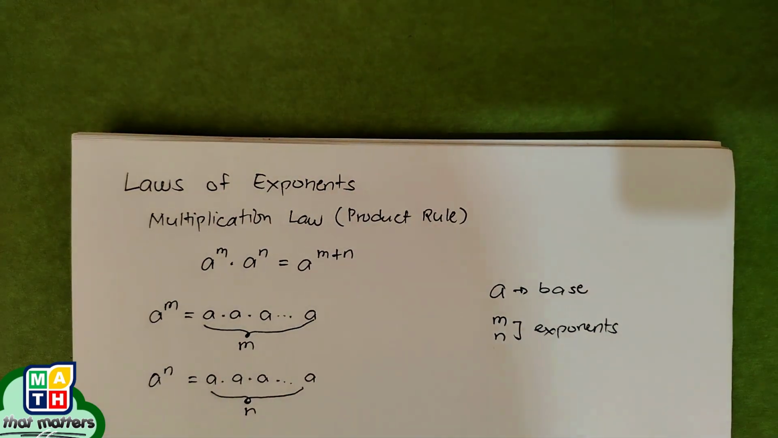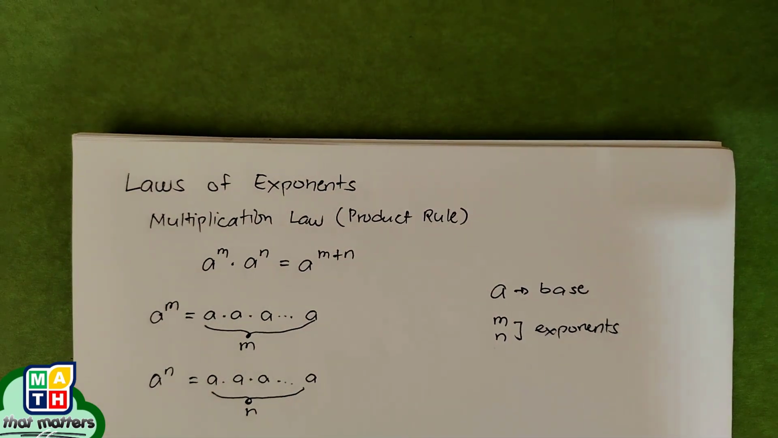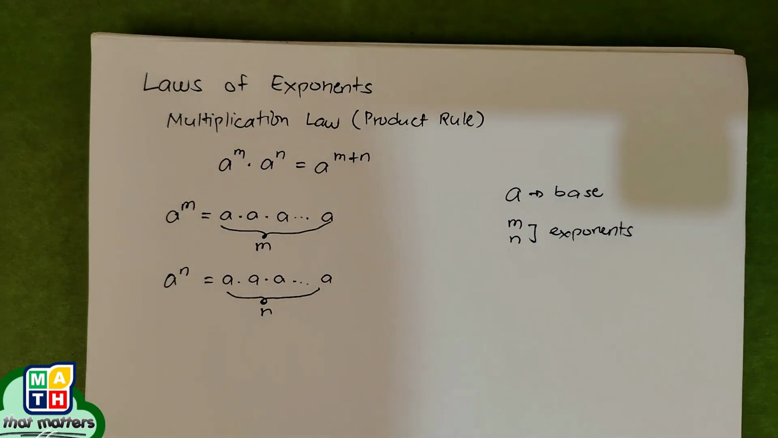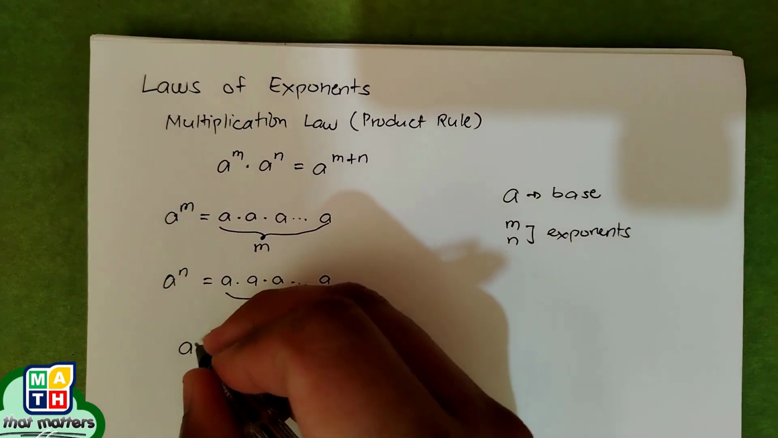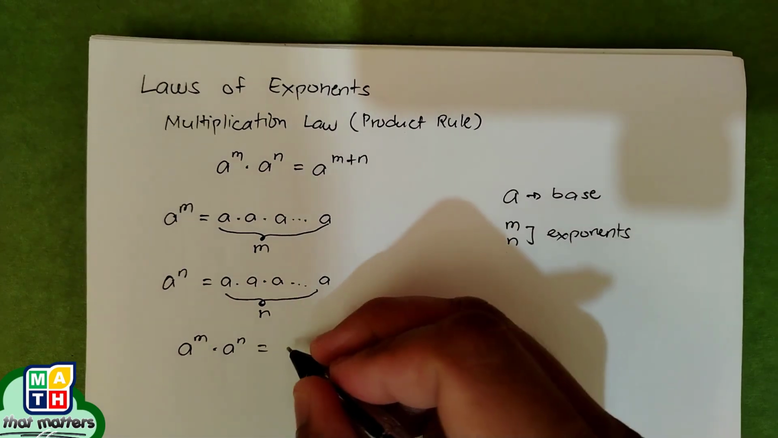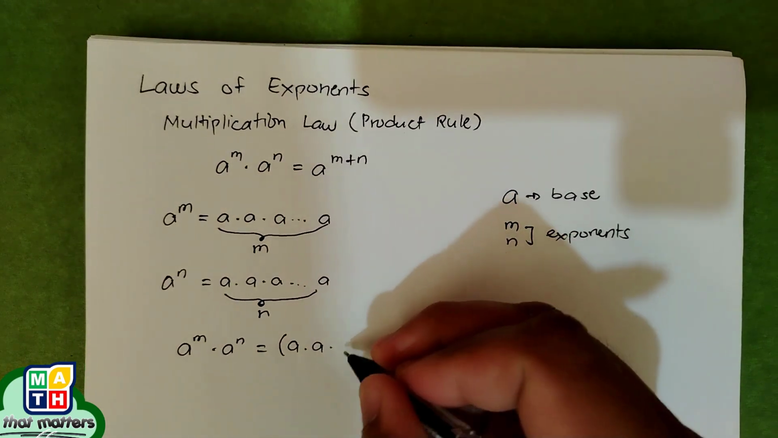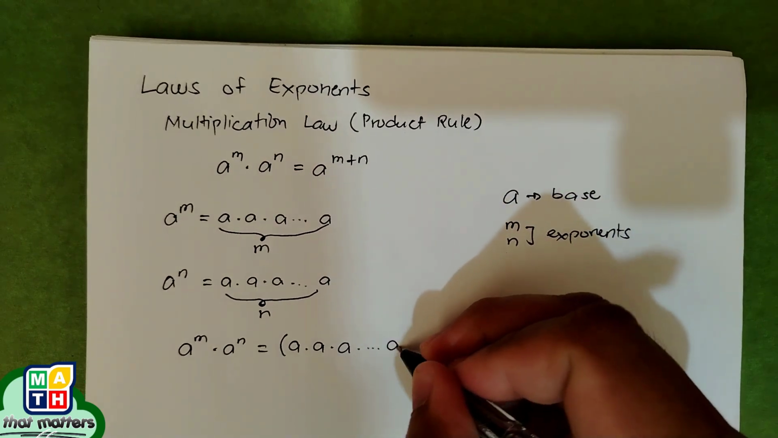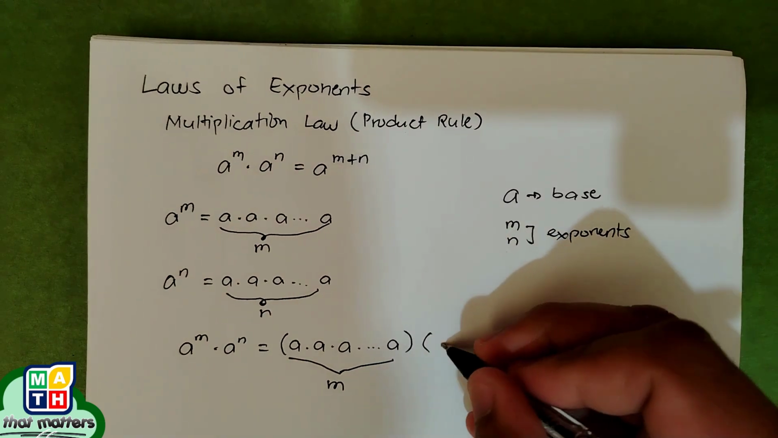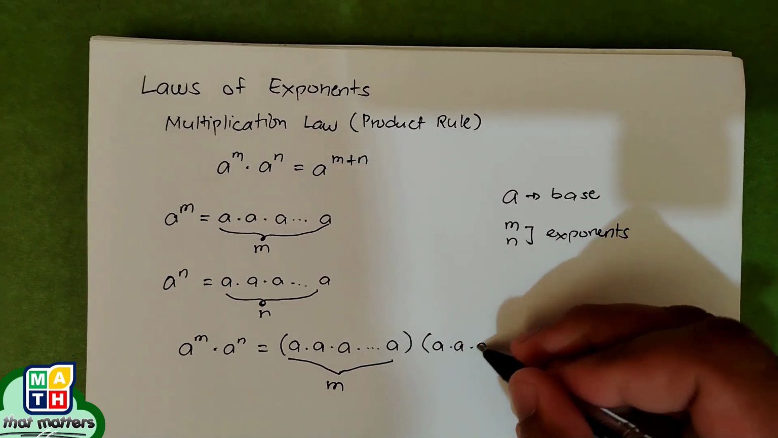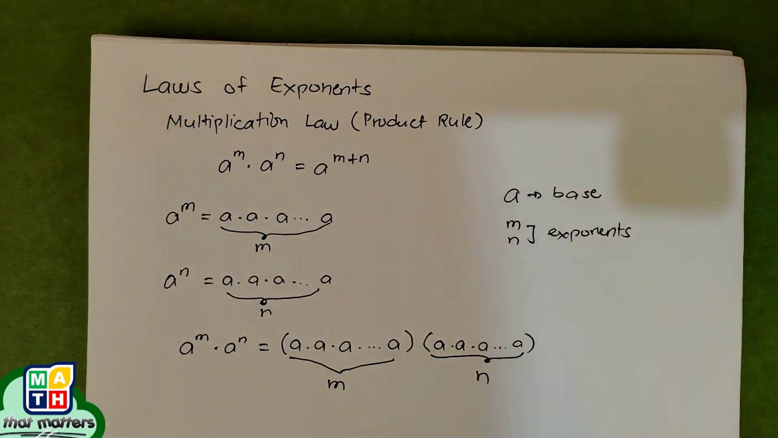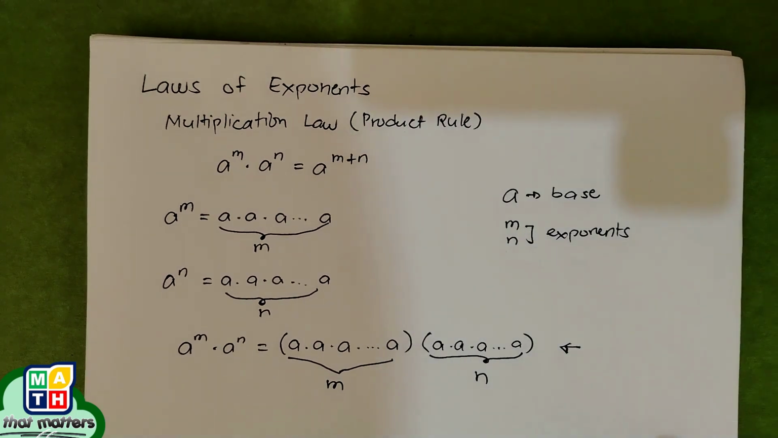So they are not necessarily the same, but of course there are some instances where n and m could be the same. Now, if we have the product of a to the power of m and a to the power of n, using the representation, this is equal to a times a times dot, dot, dot, a, there are m of them, multiplied to a times dot, dot, dot, a, there are n of them. And take note, they're all under multiplication.